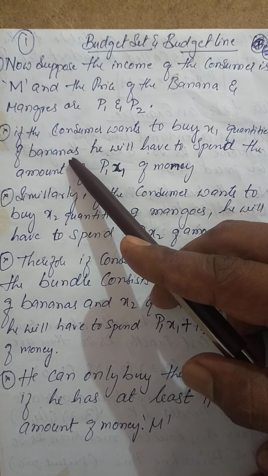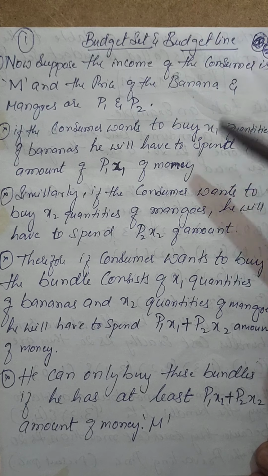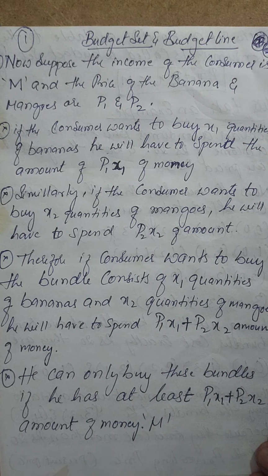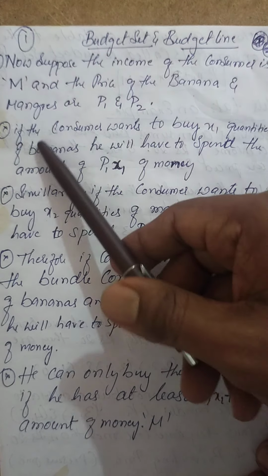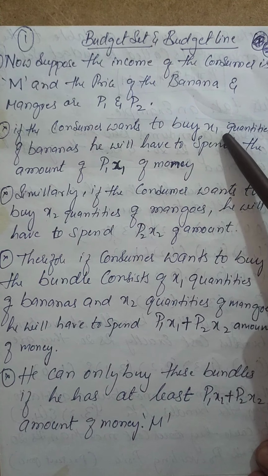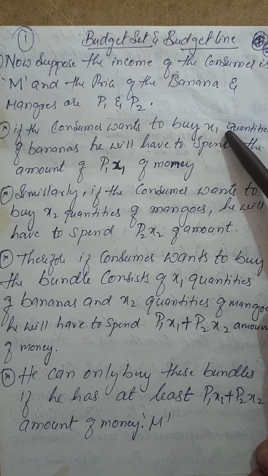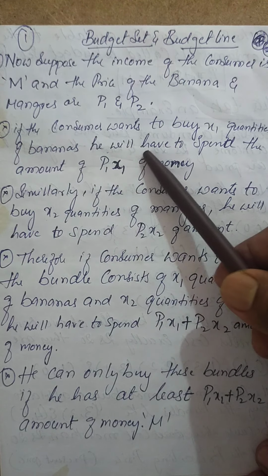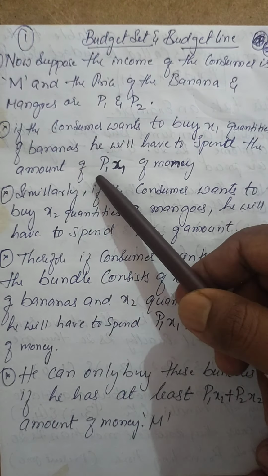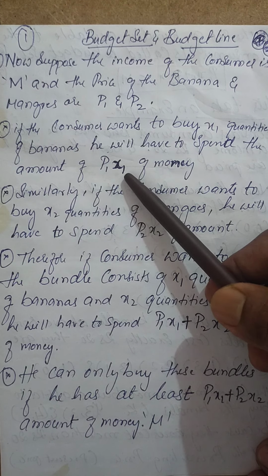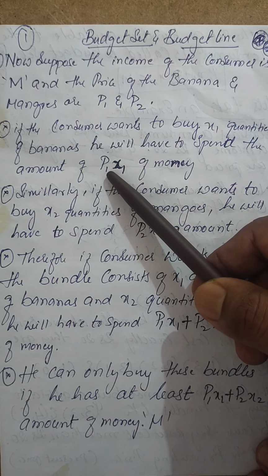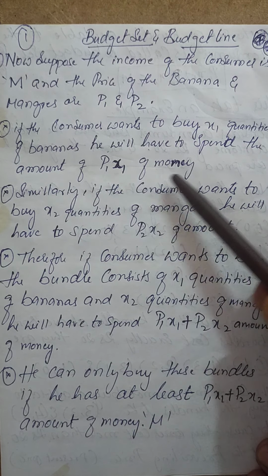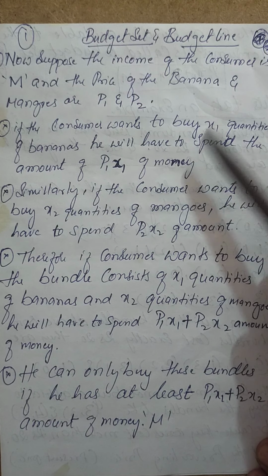How much money he has and how much he is going to purchase, we will see. But for the time being, observe very clearly: if the consumer wants to buy X1 quantity of the commodity banana, he will have to spend P1 X1 of money. That means the price of the first good times its quantity.